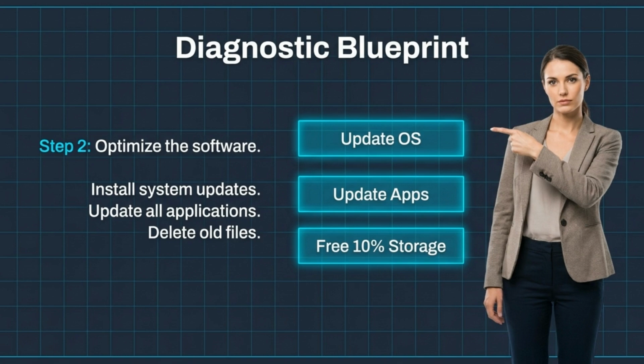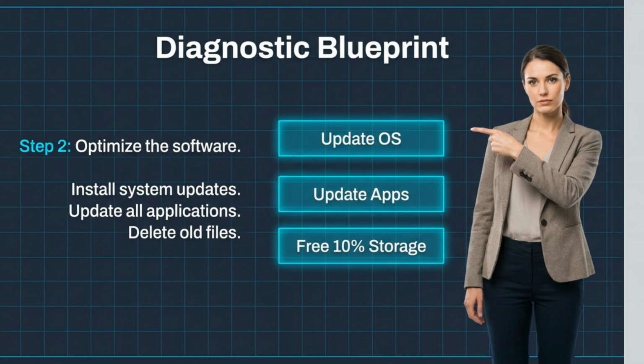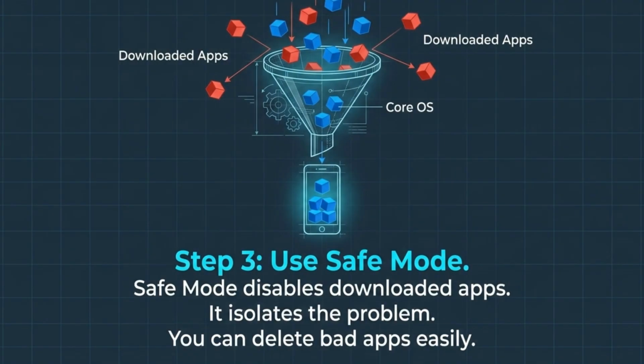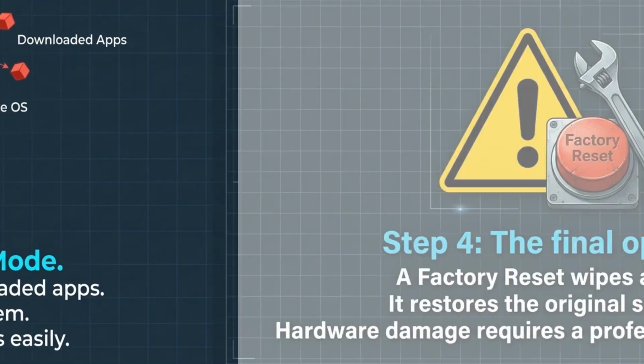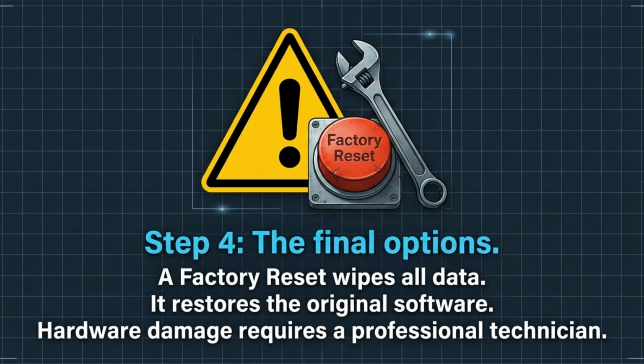For step 2, optimize your software. Ensure your operating system and all installed apps are fully updated to the latest versions. Additionally, go through your files and delete old data to ensure you have at least 10% of your storage free. For step 3, use safe mode. This feature temporarily disables all third-party apps, allowing only core software to run. If your phone stops restarting in safe mode, you know one of your downloaded apps is the culprit, and you can delete it easily. For step 4, consider your final options.